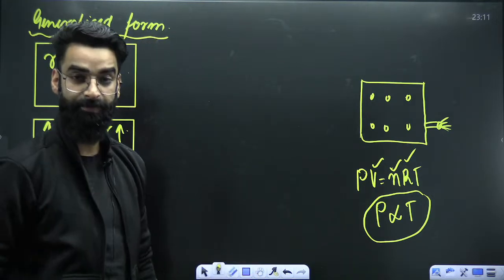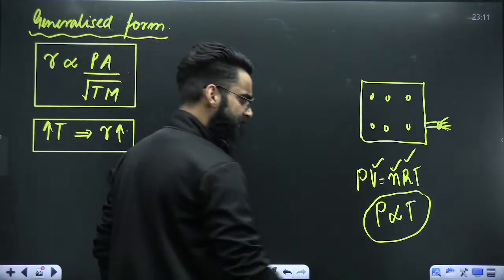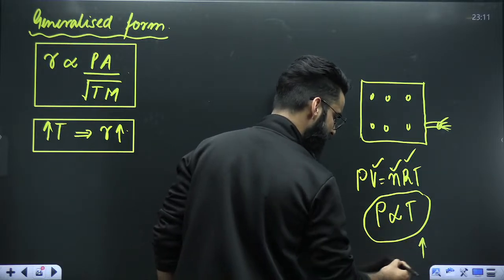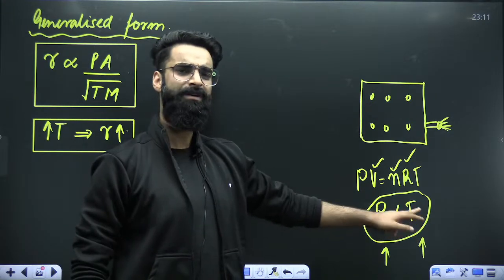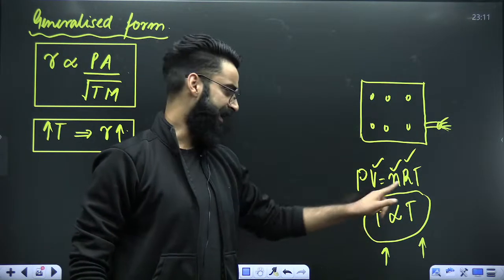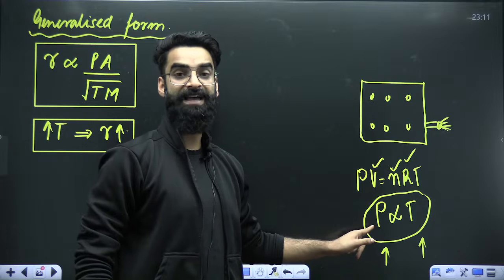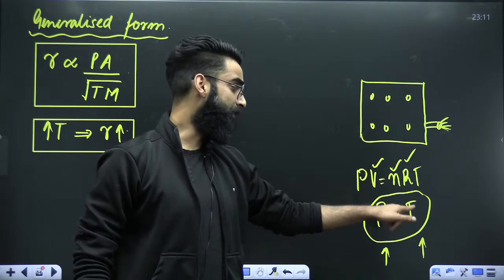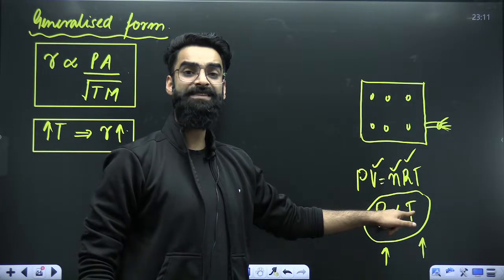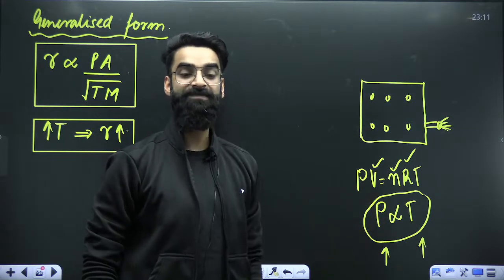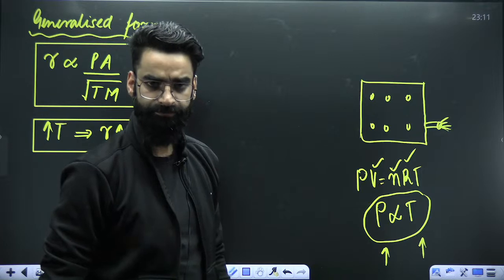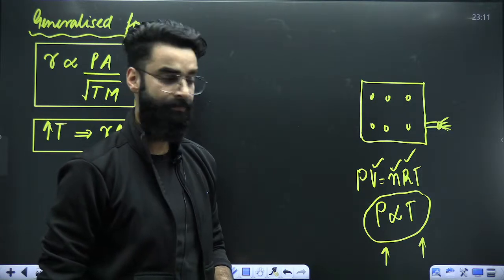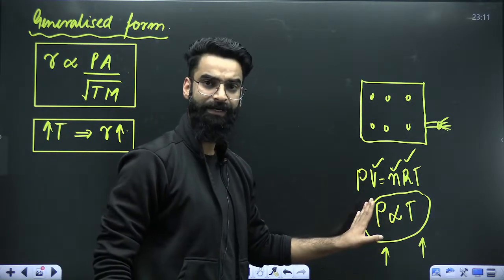Pressure is directly proportional to temperature, right? So that means if you increase the temperature, pressure will accordingly increase. Or I can say, if you double the temperature, pressure will double. If you make temperature 2 times, pressure of the gas will also become 2 times. If you decrease the temperature of the gas by half, pressure will decrease by half, right? Perfect. I hope this part is clear.